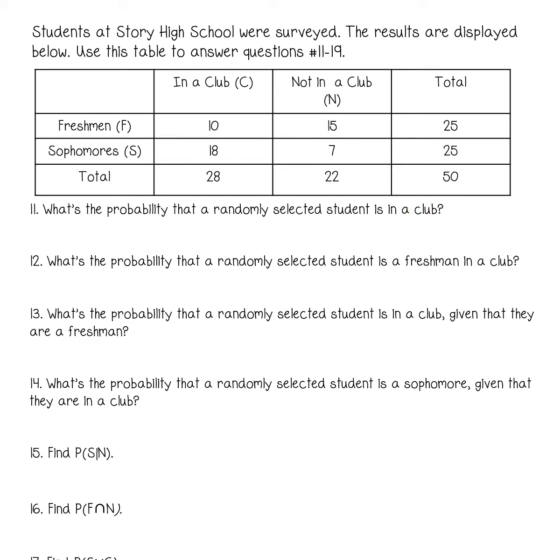What is the probability that a randomly selected student is in a club? That's anybody in a club out of the whole student population. So the probability is 28 out of 50, which reduces to 14 out of 25, which is 56%.